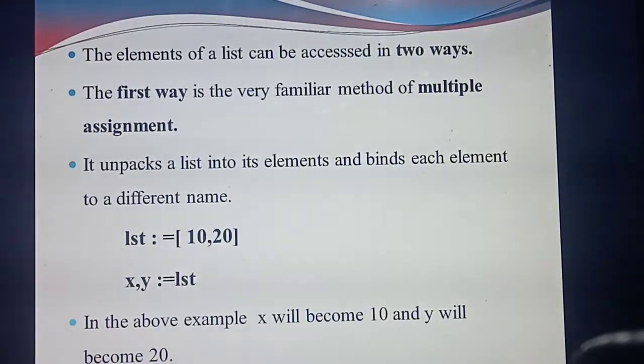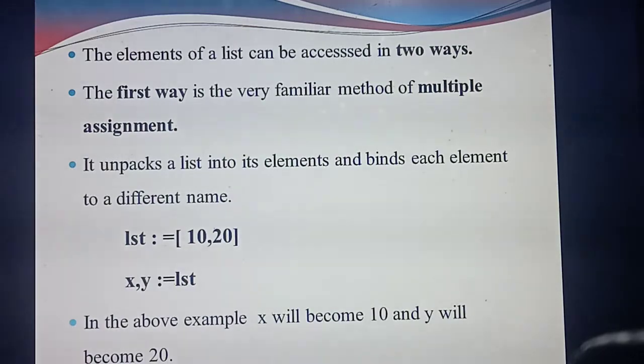So two elements are there. What are the two elements? 10, 20. These two elements you are giving two different names. What are the two different names? See, x, y equal to list. What does x, y mean? x is assigned the value 10. y is assigned the value 20. Understood? Instead of using the value directly, you are assigning different names to the values.